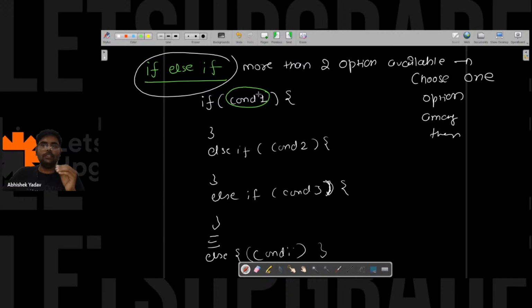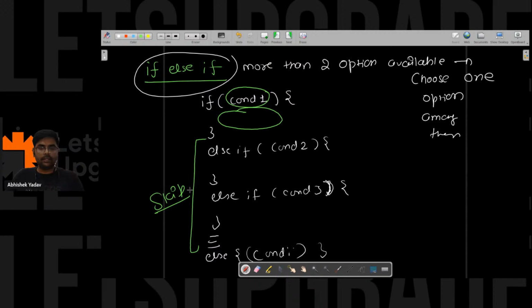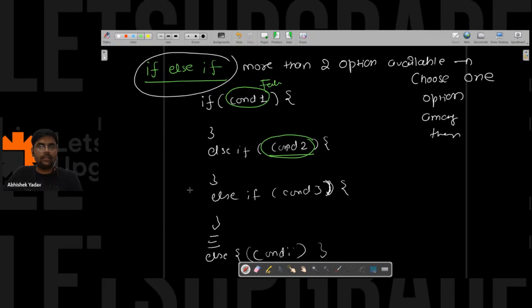So let's assume condition 1 is true, then I will execute the code of this if, and after executing the code of this if, I will skip the remaining else if ladder, right everyone? Here, let's assume condition 1 is false, you will move to condition 2. Condition 2 will be checked. If condition 2 is true, you will execute the body of this particular if, and after that you will skip the remaining else if else ladder, right everyone?